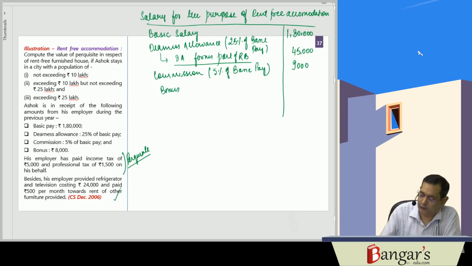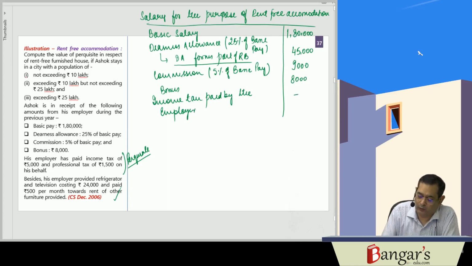Bonus is 8,000 rupees. Then income tax paid by the employer on behalf of the employee will not be included.